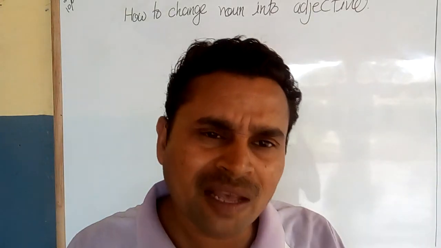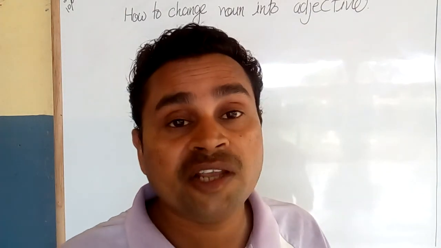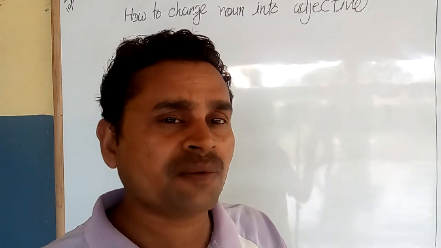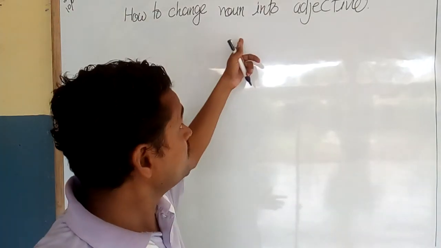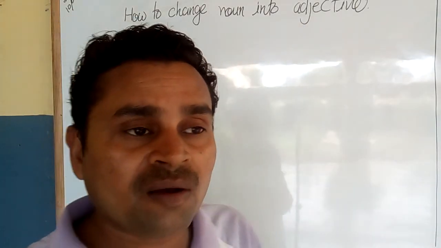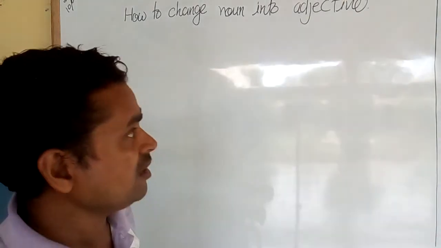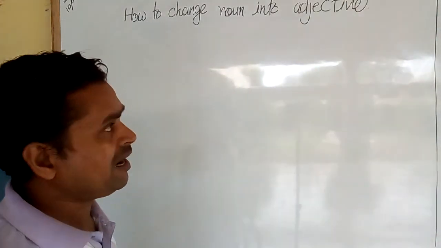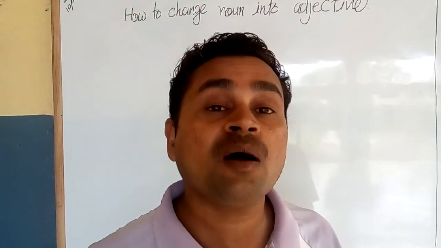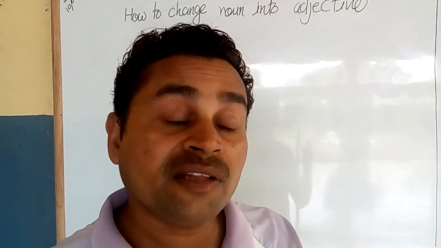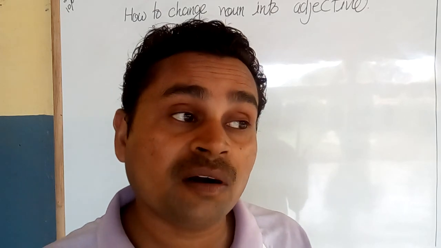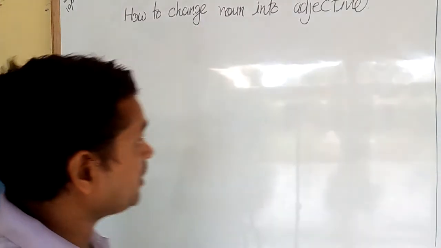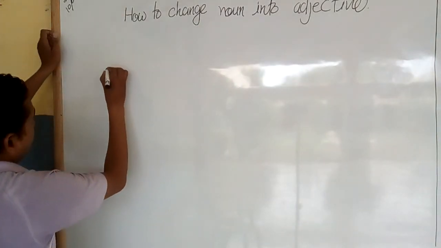Well, some methods and tricks I will explain clearly and openly, so that you will understand the concept of how to change the noun into adjectives. Now come to study that. Take some examples. There are some nouns, and at the end of those words we can add y. For example, air.